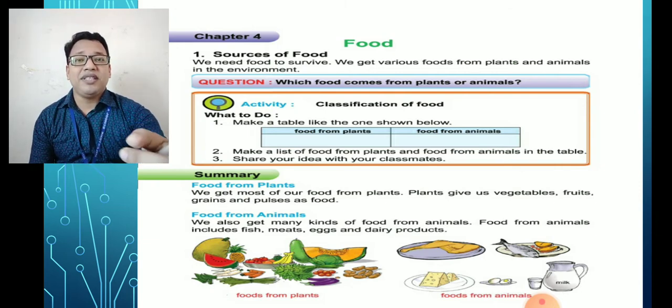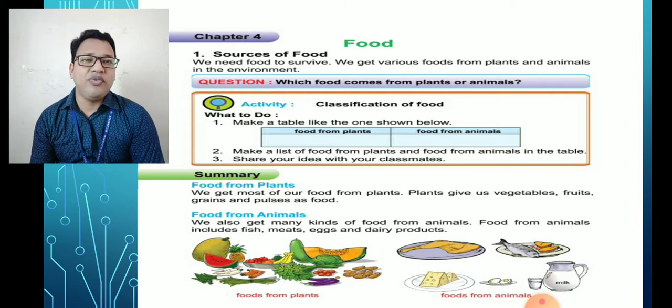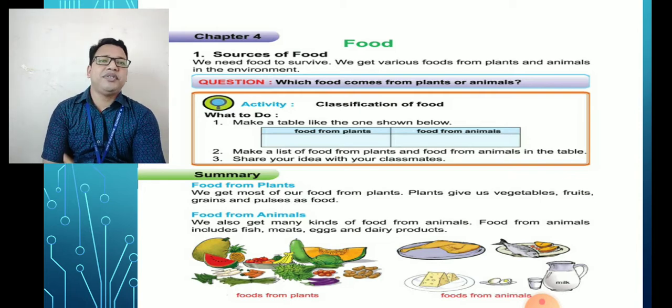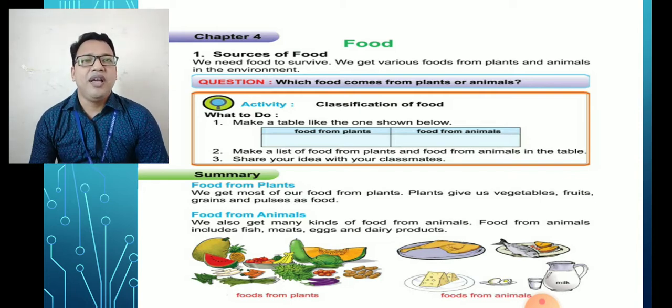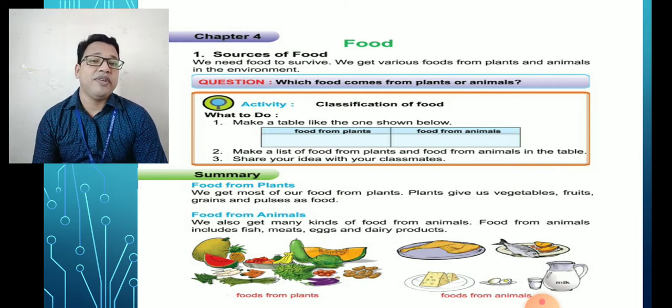In the picture, there are lots of foods. Some foods are from plant source and some foods are from animal source. There is one activity here. In this activity, you have to fill out which foods are from plant source and which foods are from animal source.